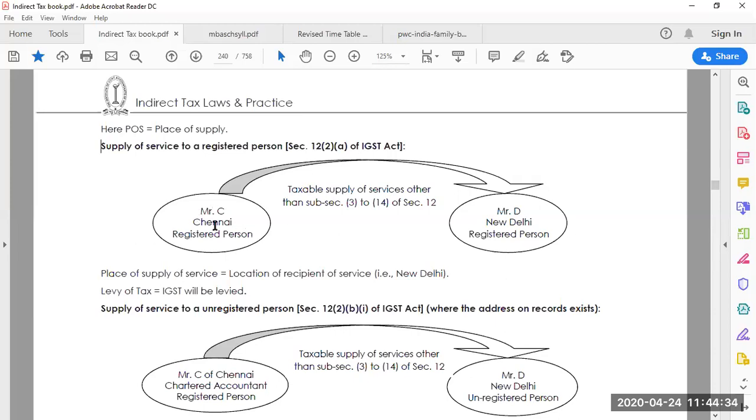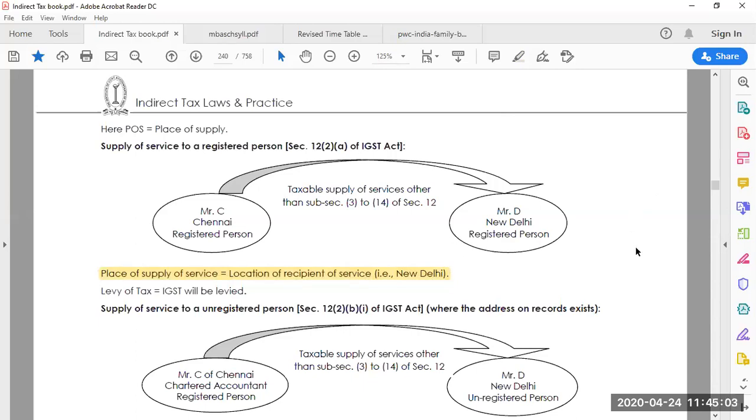Example: Mr. C in Chennai, who is a registered person, supplies the service to Mr. D in New Delhi, who is also a registered person. Then what is the place of supply? The place of supply of the service is equal to the location of the recipient of the service.